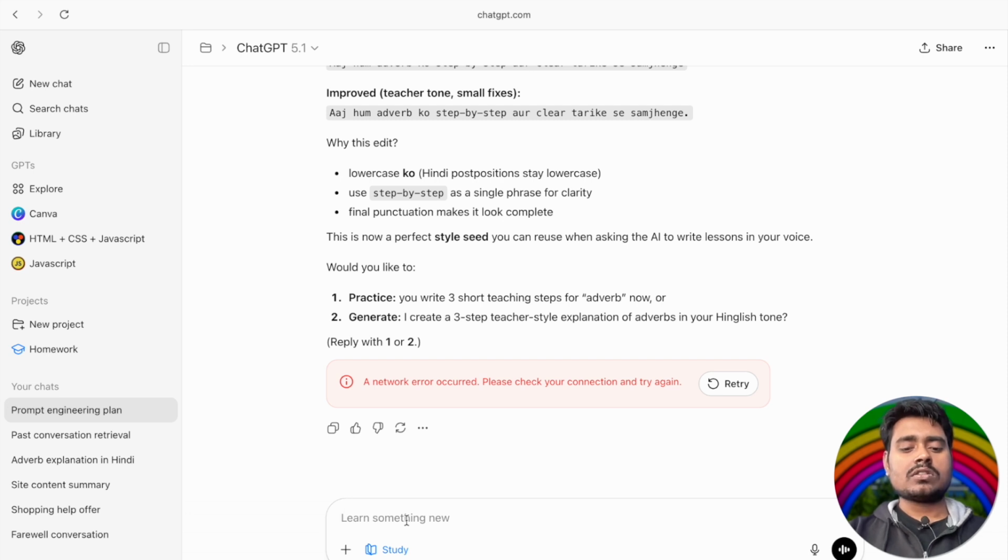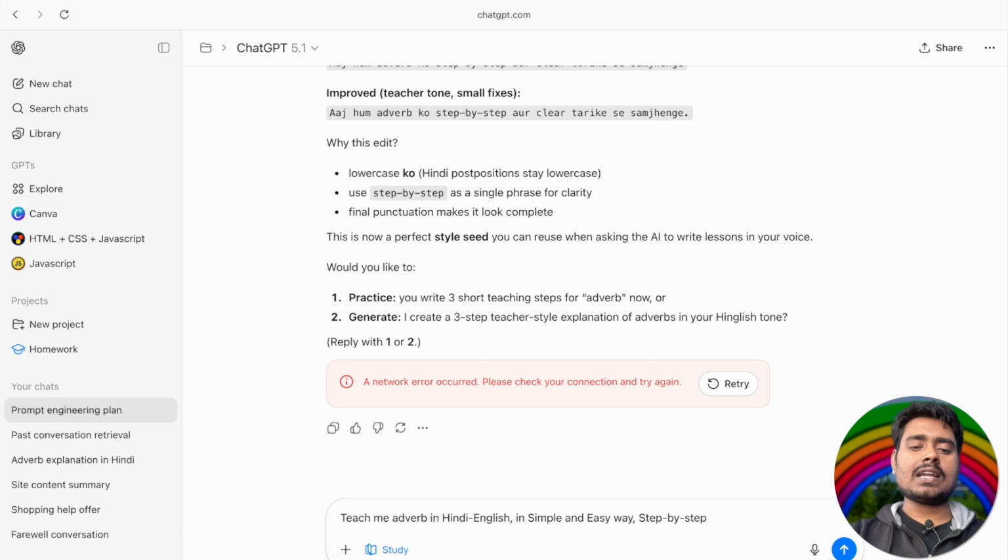So, teach me adverb in Hindi English, Hindi-English, in a simple and easy way, step by step.